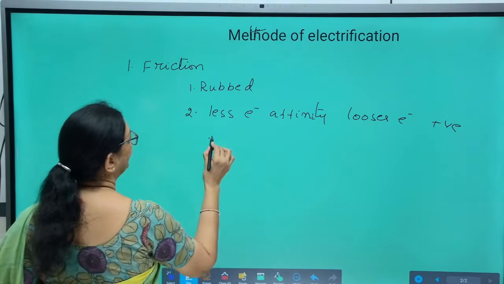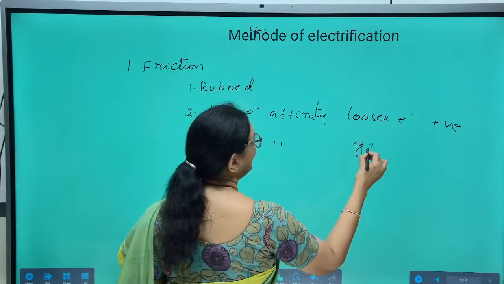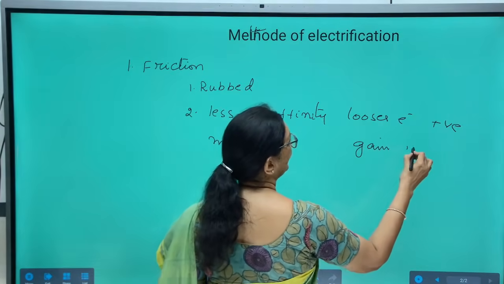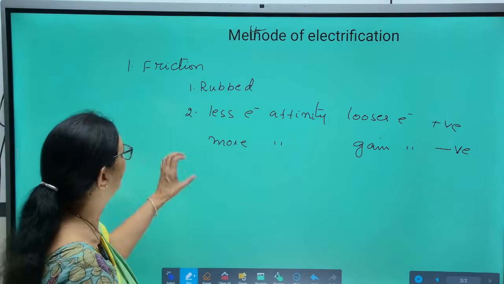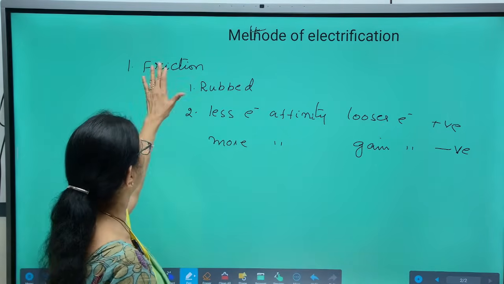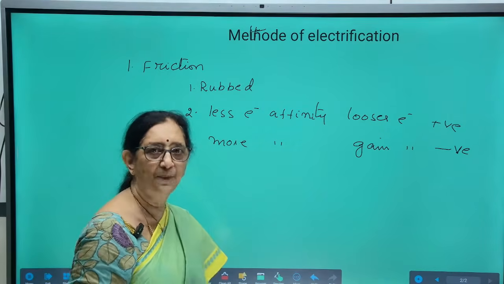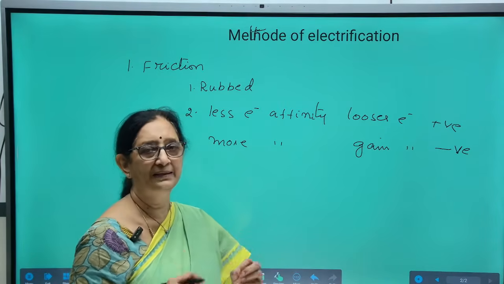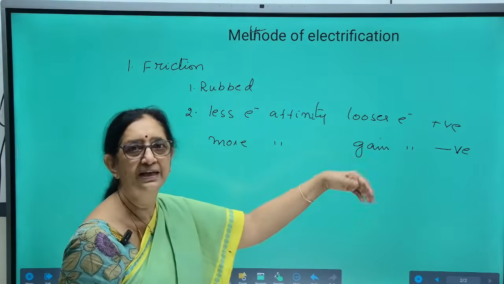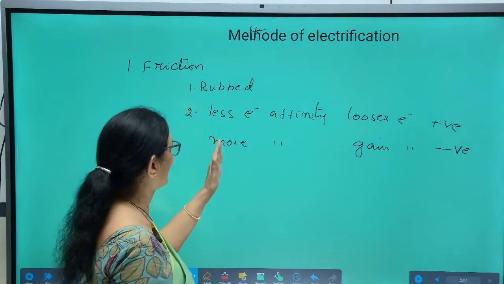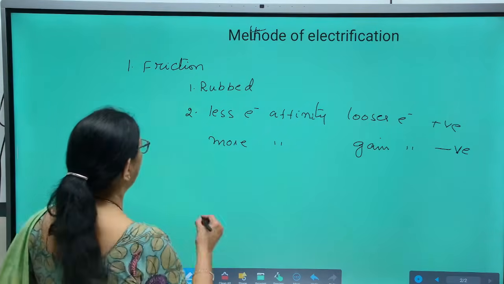The other with more electron affinity gains these electrons and becomes negative. That is the principle of electrification by the method of friction.